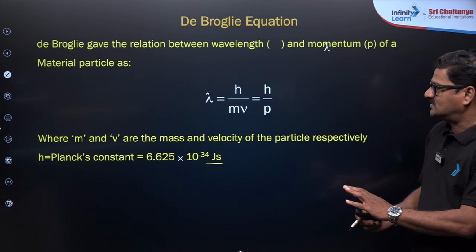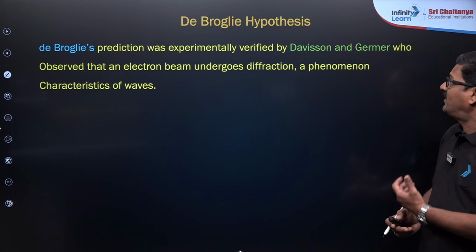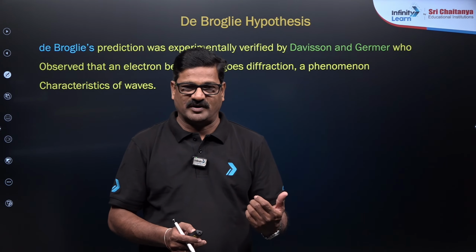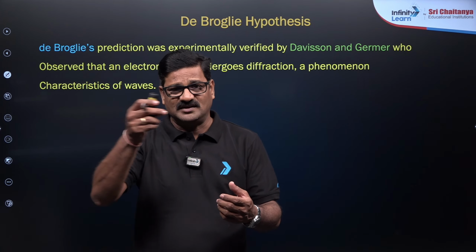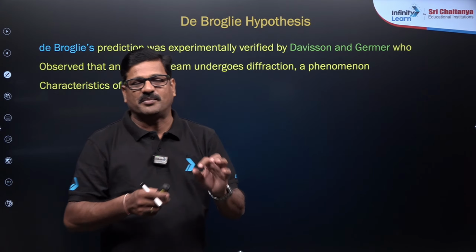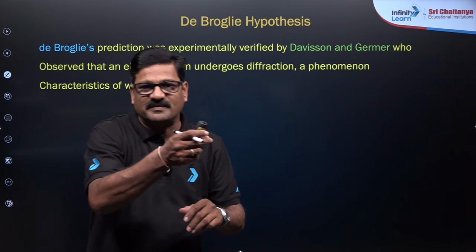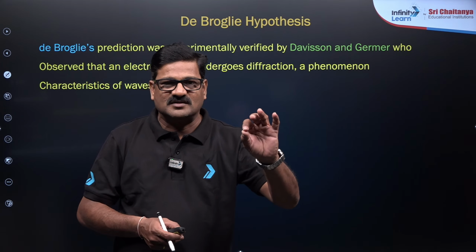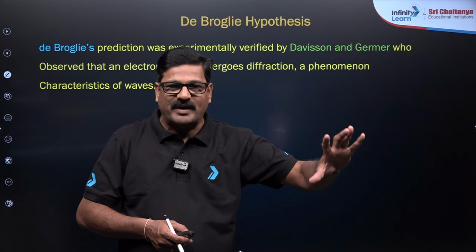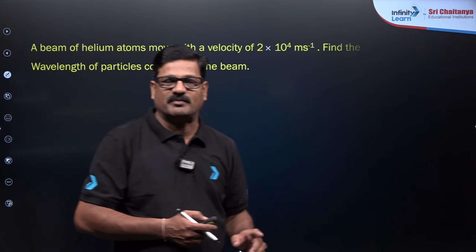Also, De Broglie's prediction was experimentally verified by the Davisson-Germer experiment. What is this experiment? When X-rays are projected on a crystal, they give a scattering pattern. Even when a beam of electrons is projected on the same crystal, it also scatters, and the scattering pattern observed is the same. That is what is called the Davisson-Germer experiment.